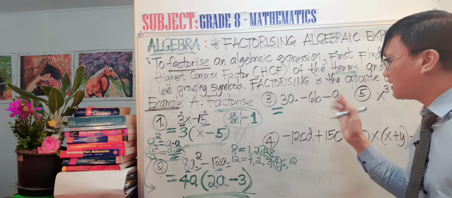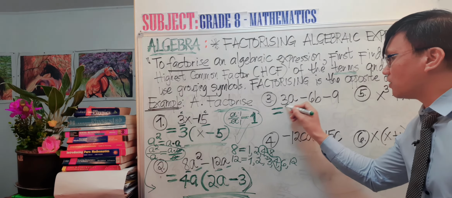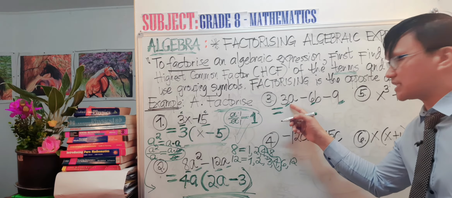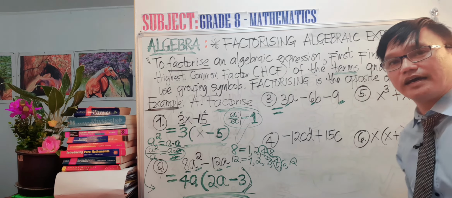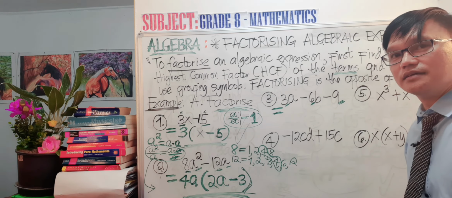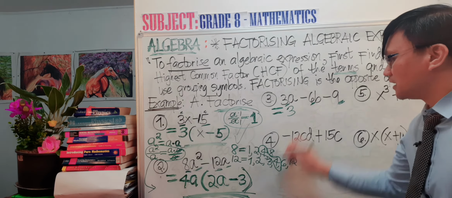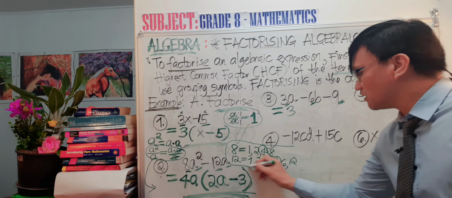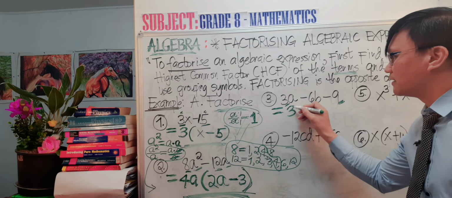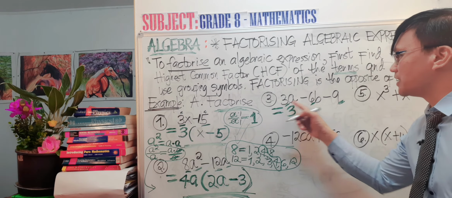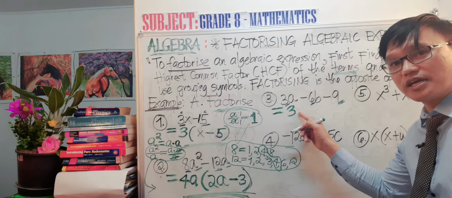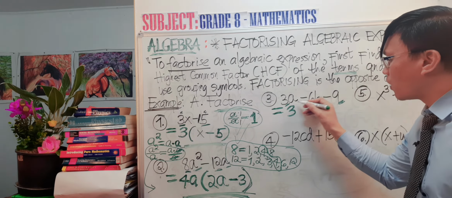So that means your focus would be only on the numerical coefficient. What do you think is the highest common factor of 3, 6, and 9? Okay, the highest common factor of 3, 6, and 9 would be 3. Same thing as what we did here. You can do it like this if you cannot automatically get the highest common factor of 3, 6, and 9. So the highest common factor of 3, 6, and 9 is 3. Okay, now it's done.